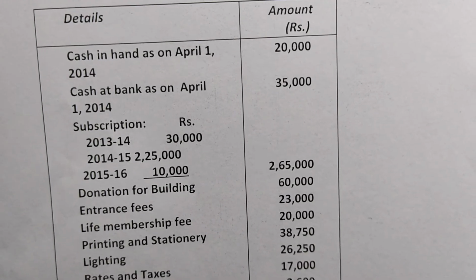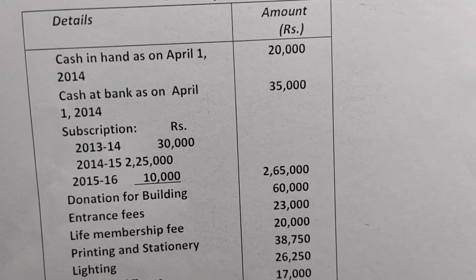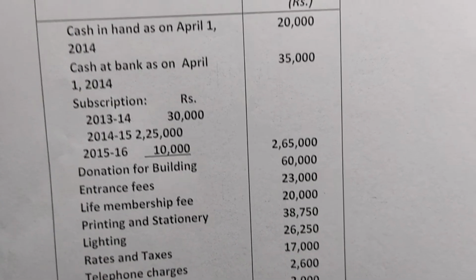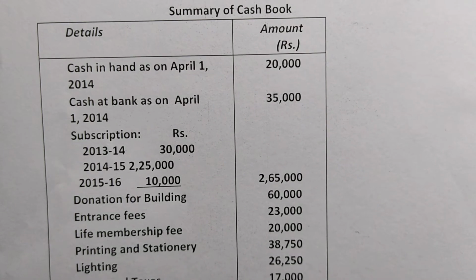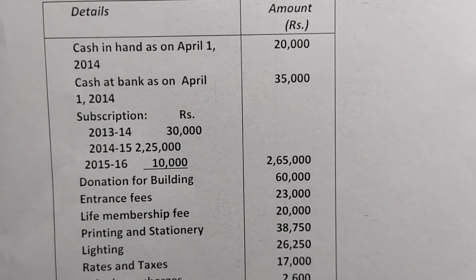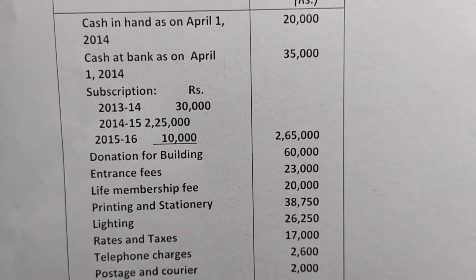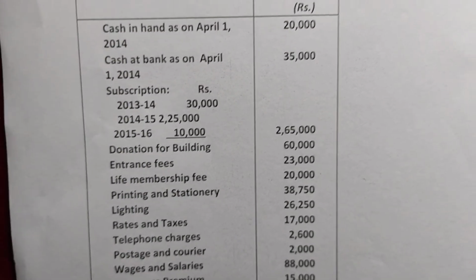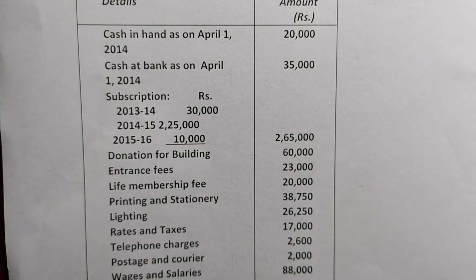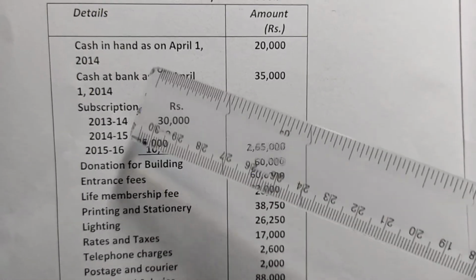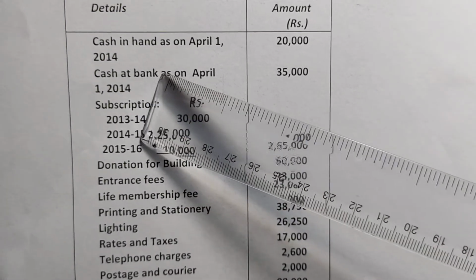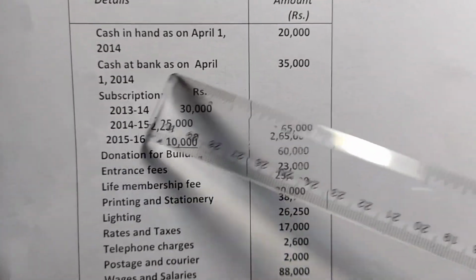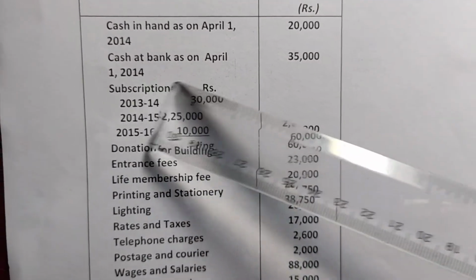It is given, a summary of the cash book is given to you, and from this we have to prepare the receipt and payment account. Before preparing it, from the given information we have to identify what is our receipt and what is our payment. First and foremost, the receipt and payment account starts with the cash balance. On the debit side we transfer the cash balance, that is cash in hand as on April 1st and cash at bank as on April 1st 2014.